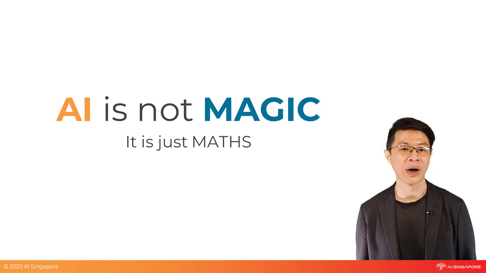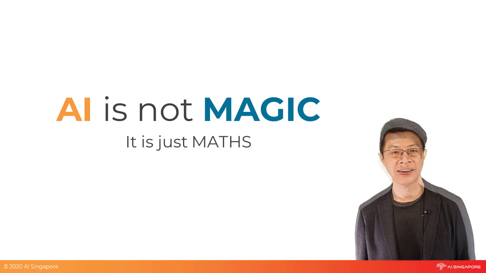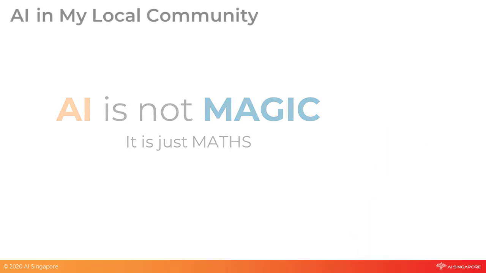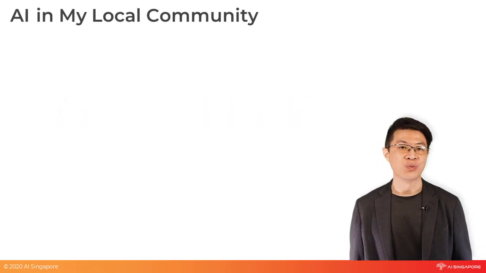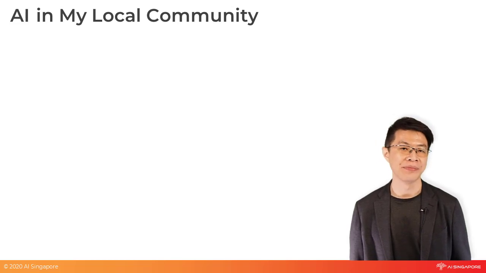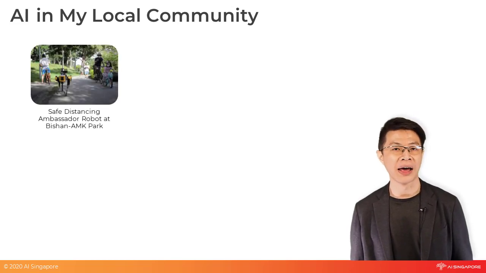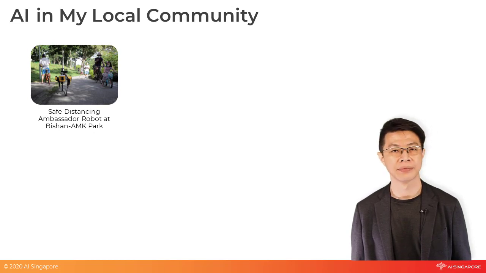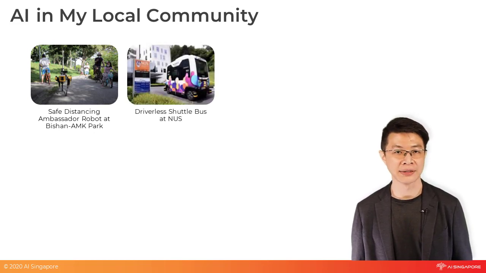Now that we have understood what is AI and how it works, let's explore some of the AI applications used in our local community in Singapore. AI is already in our community without us noticing. During the circuit breaker period in Singapore, the government introduced a robot at Bishan Ang Mo Kio Park to remind people about social distancing. Inside the campus of NUS, there is a driverless shuttle bus to ferry students and staff across the